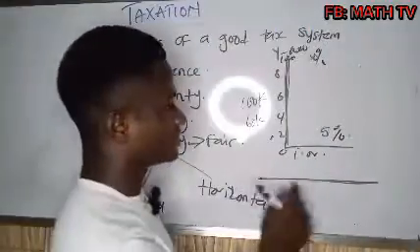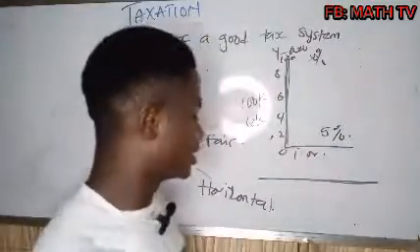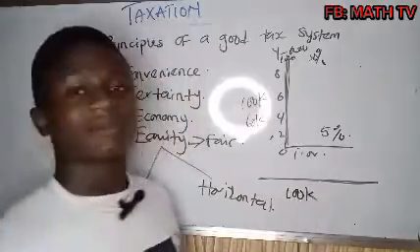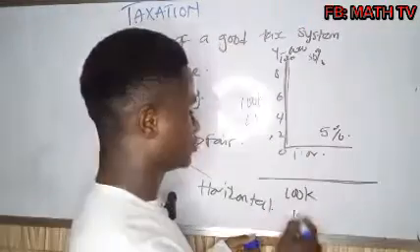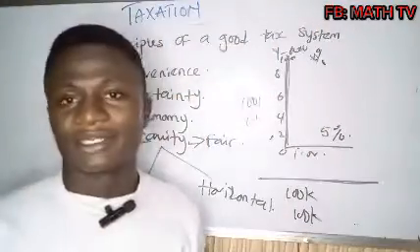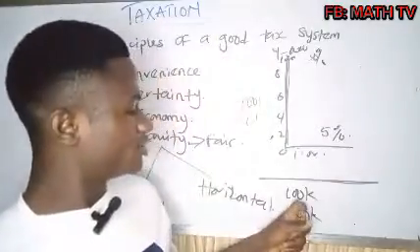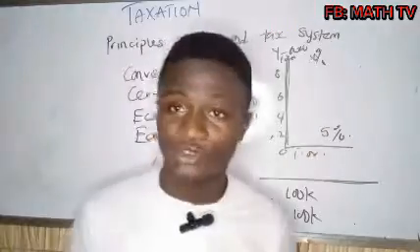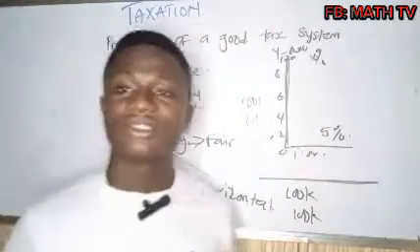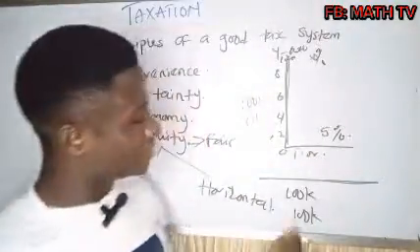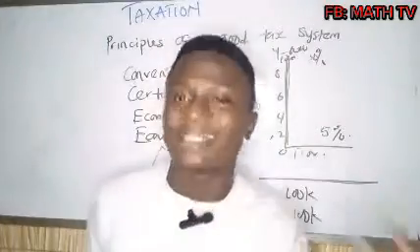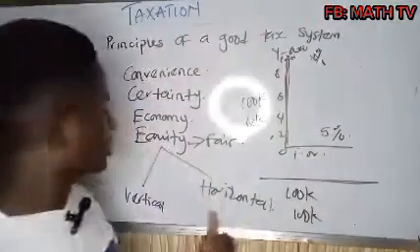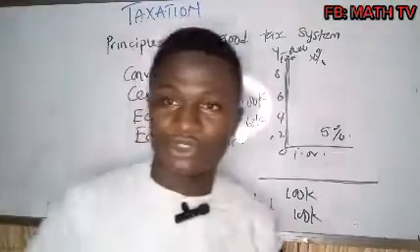Now, looking at, for example, let's say a teacher that earns 100,000 naira and a farmer that makes a revenue of 100,000 naira. I should not say because this one is a teacher, let me charge 10%, and because this one is a farmer, let me charge 2%. No. So far they are receiving similar income, then they should pay the same taxation. So that is what horizontal equity is trying to tell us.